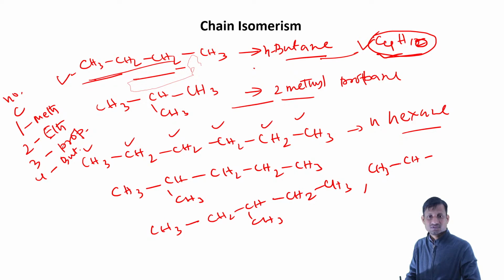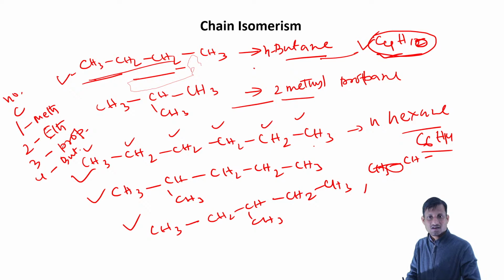So these are the different chain isomers possible. We have C6H14, which will give you several different chain isomers. As we increase the number of carbon atoms, we will have more possible chain isomers.